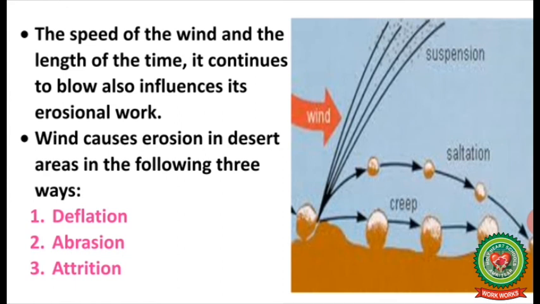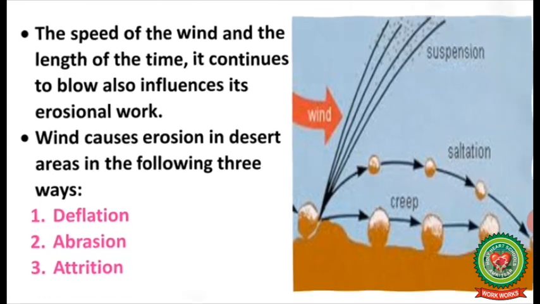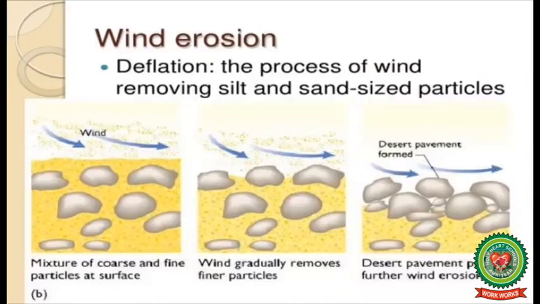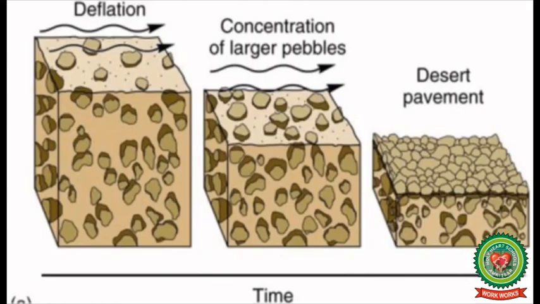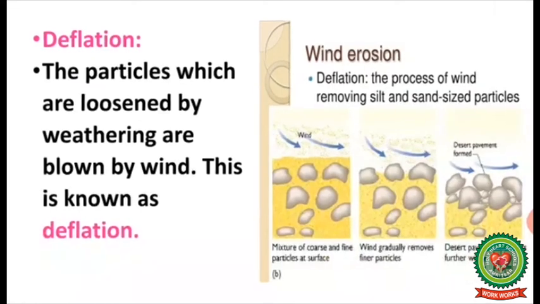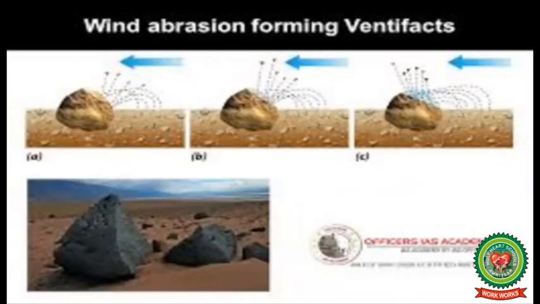Wind causes erosion in desert areas in the following three ways: deflation, abrasion and attrition. Now let us study these three processes. Deflation. The particles which are loosened by weathering are blown by wind. This is known as deflation. Abrasion. The dust and sand particles present in the air float in the atmosphere. When winds blow faster, these particles act like sandpaper on the rocks.